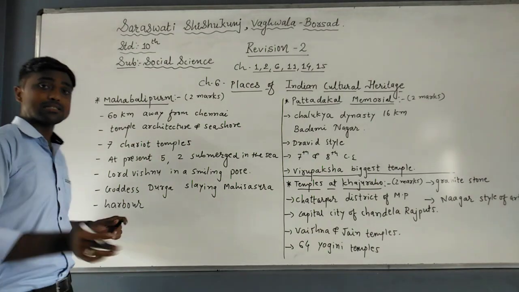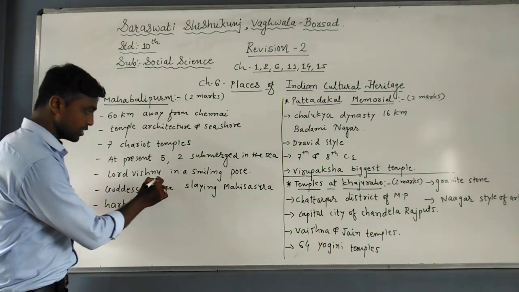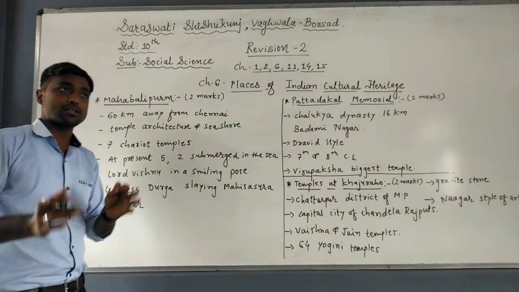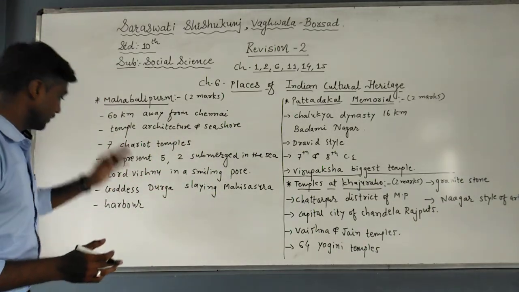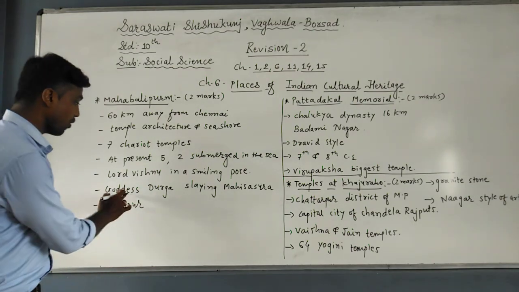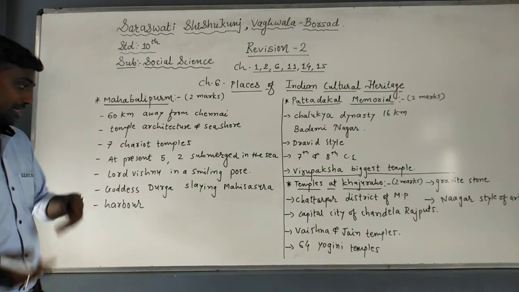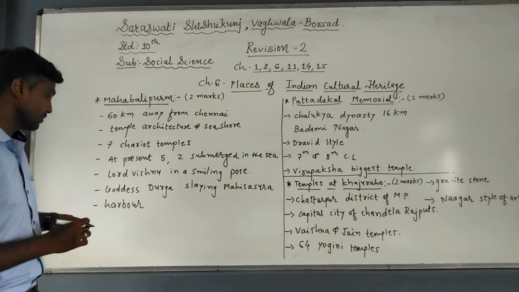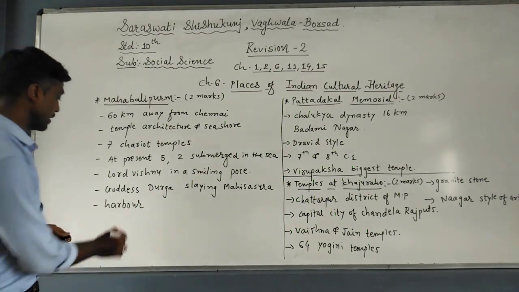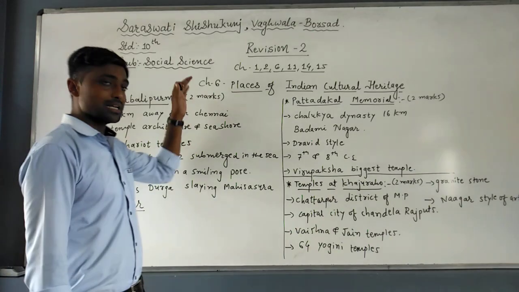Now here the main statue or monument is Lord Vishnu in a smiling pose. That is the main architectural point seen over there. One more beauty is that the goddess Durga slaying Mahishasur can also be seen, a natural scene of that. Mahabalipuram is also well known as a harbor city in ancient times. So it is asked for 2 marks.